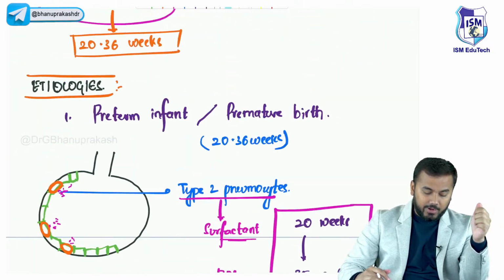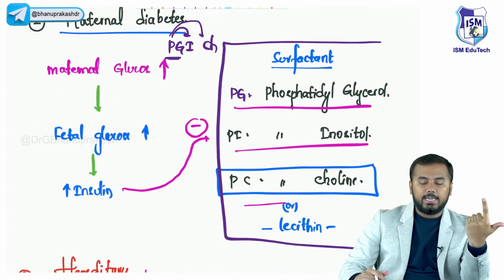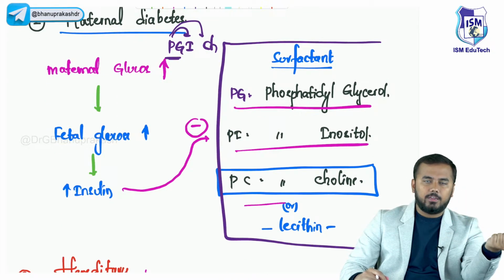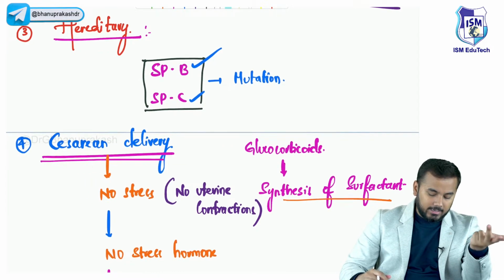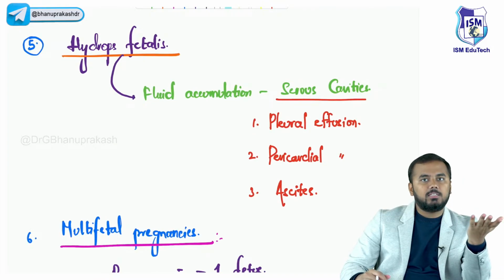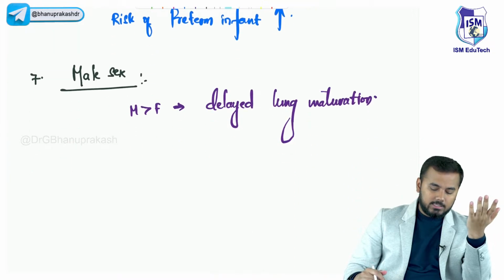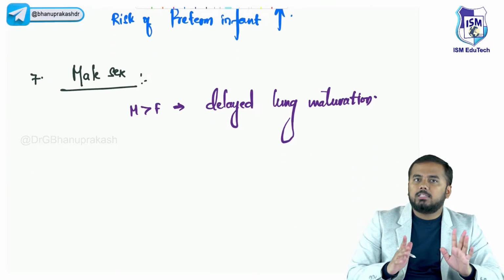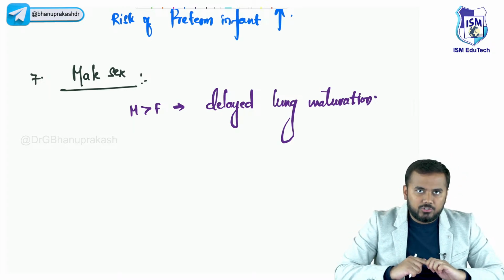Okay, so these are the 7 factors, guys. What are those 7 factors? First we discussed preterm infant or premature birth. Second is maternal diabetes. Insulin will inhibit all the 3 important things. After that comes hereditary, and after that we discussed cesarean. Then we have discussed hydrops fetalis. Then multifetal pregnancies, and finally the male sex. So these are the 7 important risk factors for respiratory distress syndrome.